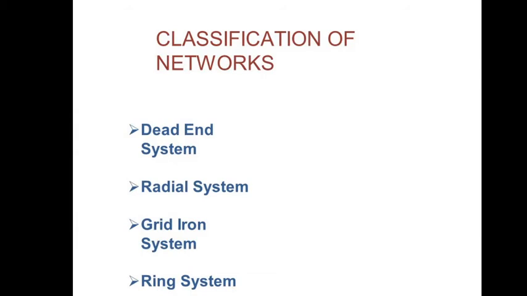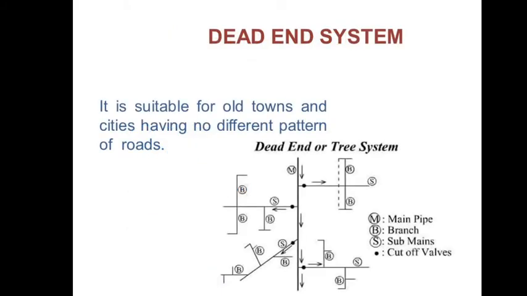These are the different methods which are used for the water distribution system: the dead end system, then the radial system, then the grid iron system, and the ring system. Okay. So the dead end system is also called the tree system. This system is generally used for unplanned old towns and cities where there is no given pattern of road.